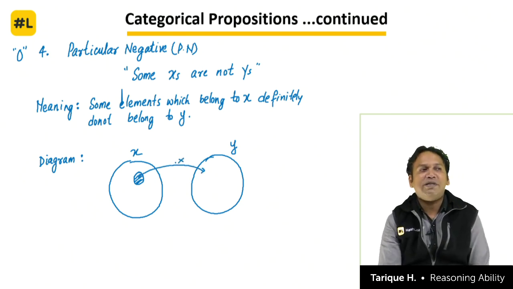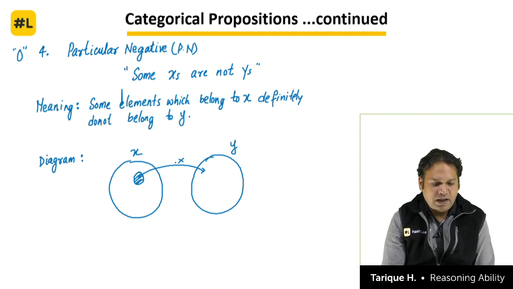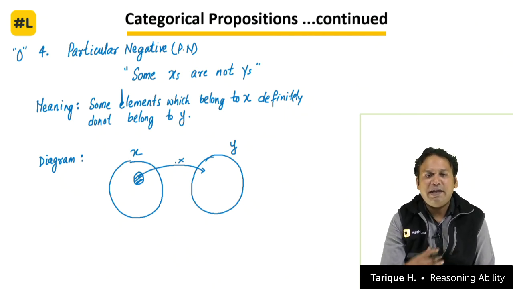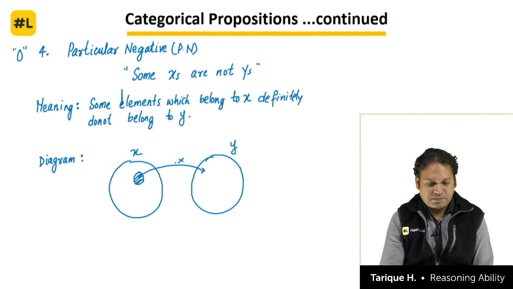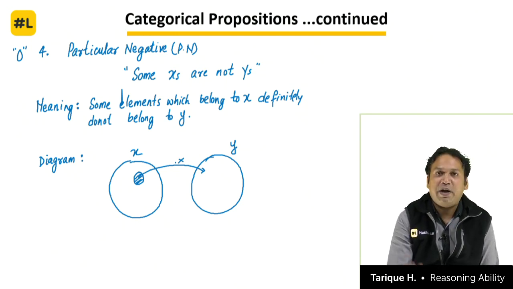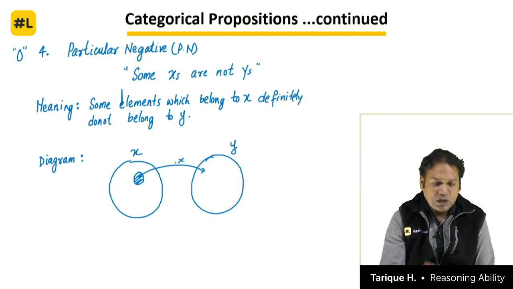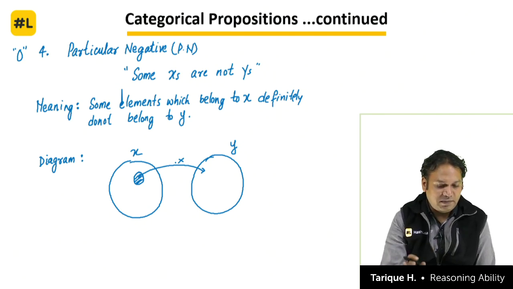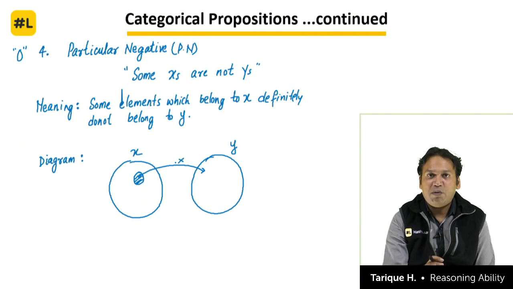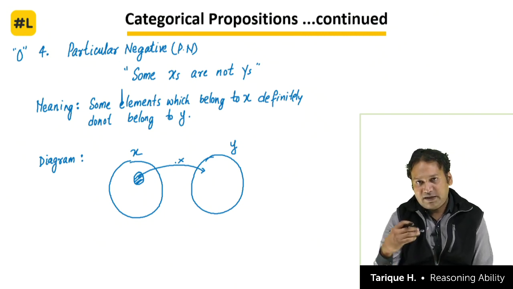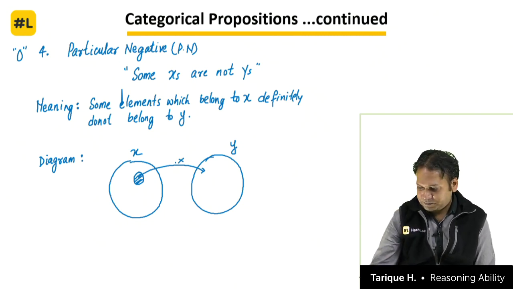The remaining part of x could have any relationship with y. It could overlap with y, or y could be completely inside x also. We only know about some elements of x that definitely do not belong to y.